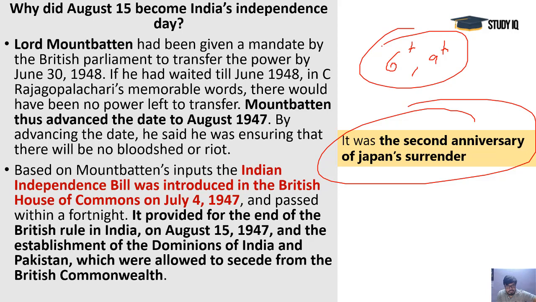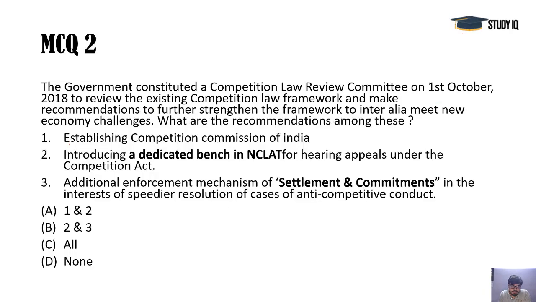It's a huge history of why this happened. The British Parliament first decided on June 1948, but it was done 1 year earlier, and they decided that they would transfer power as soon as possible, so that there would be a respectable exit from India and not much bloodshed, but they could not stop it from happening, and the day was chosen as 15th of August 1947. Second question. Recently the government constituted a competition law review committee.